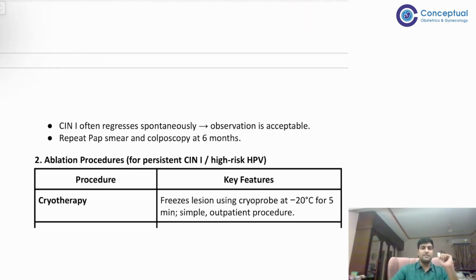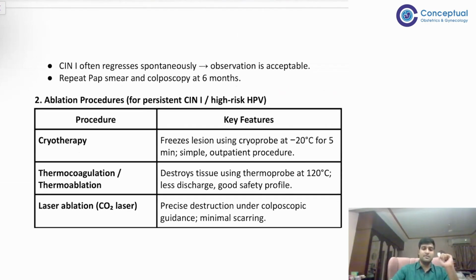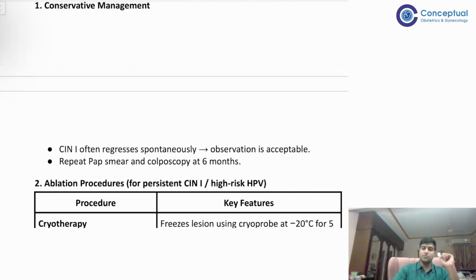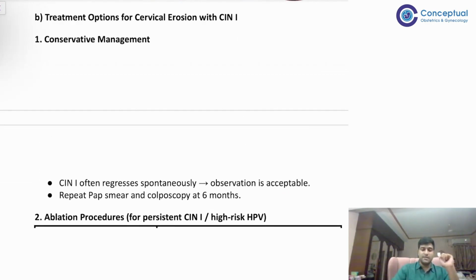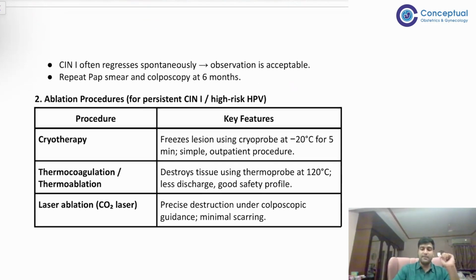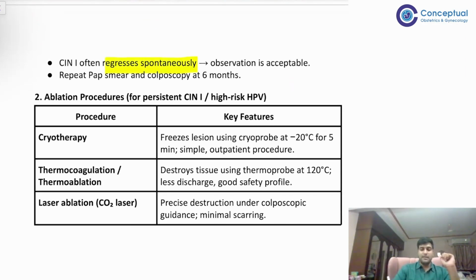Now, what are the treatment options for CIN1? The first is conservative management. Very important because this is the first important thing. In CIN2, 3, you will never write about conservative management. But CIN1 regresses spontaneously, so observation is acceptable. This is not acceptable for CIN 2 or 3. It is acceptable for 1. Observation is acceptable, but you have to repeat pap smear at 6 months.